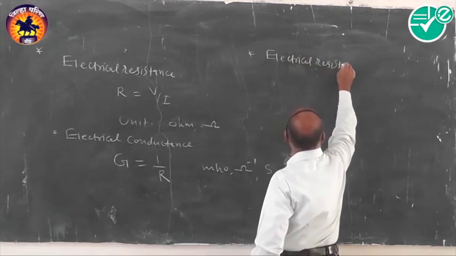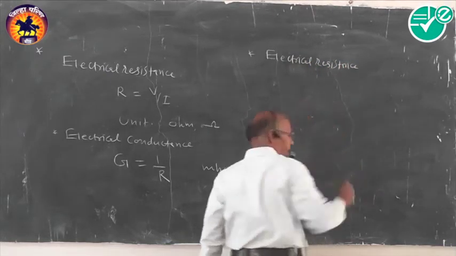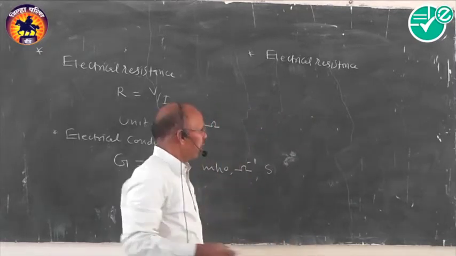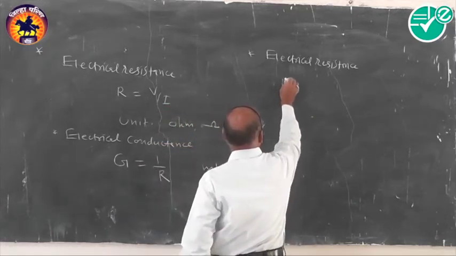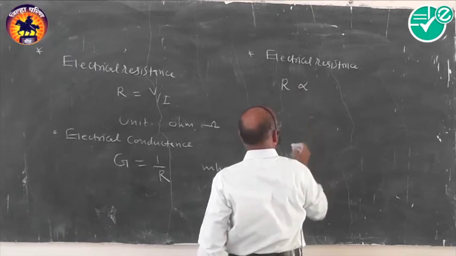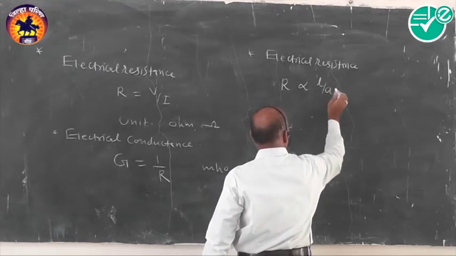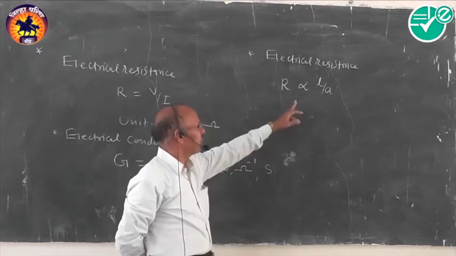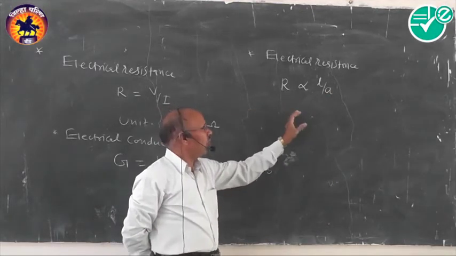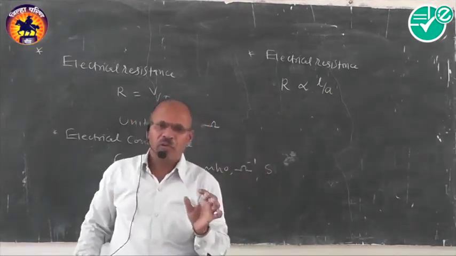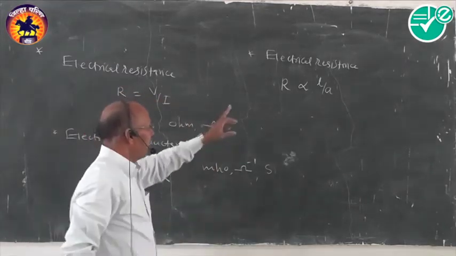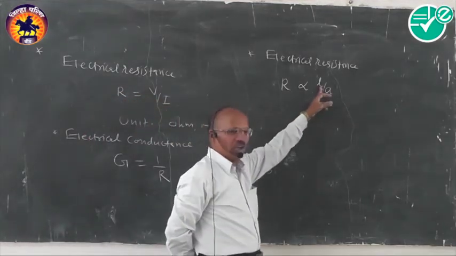We know here that electrical resistance always varies directly with the length of the wire and inversely with the area of cross section of the same wire. It is the equation. Now I will illustrate the same with an example. How the resistance varies directly with the length.